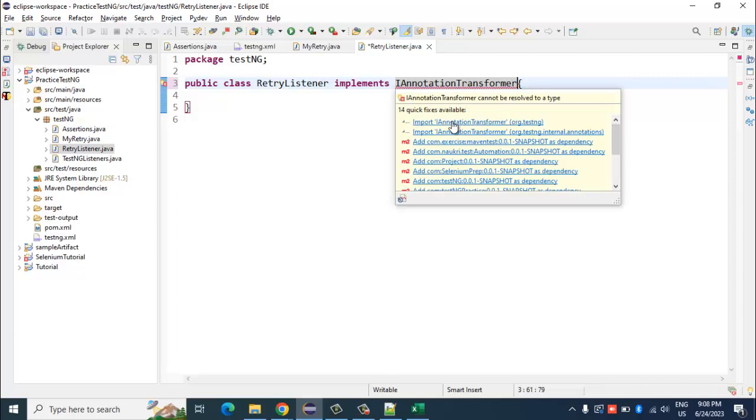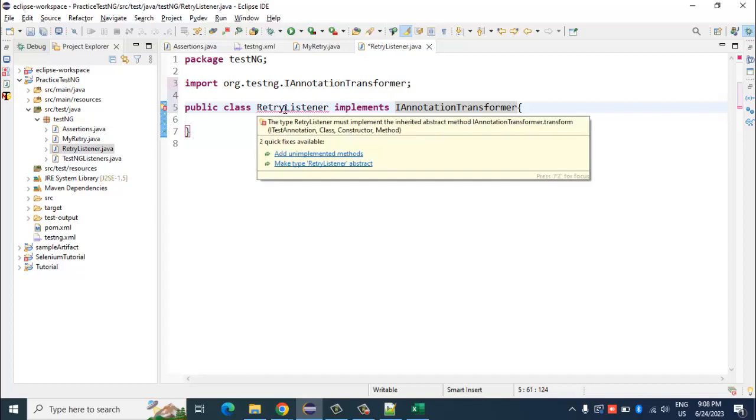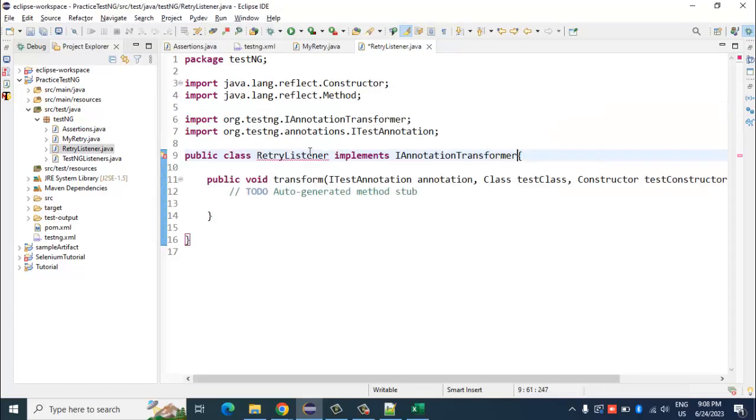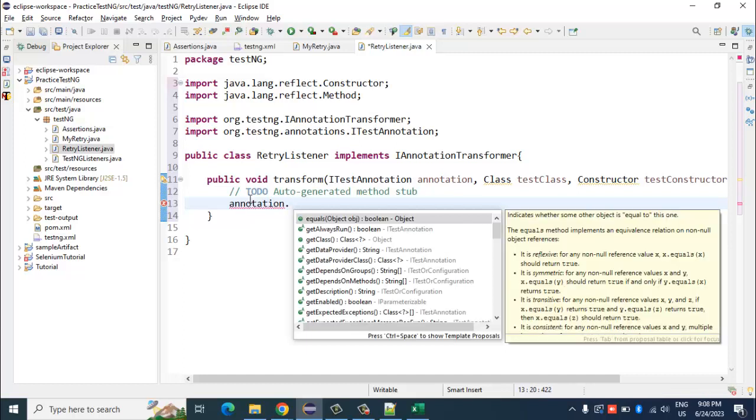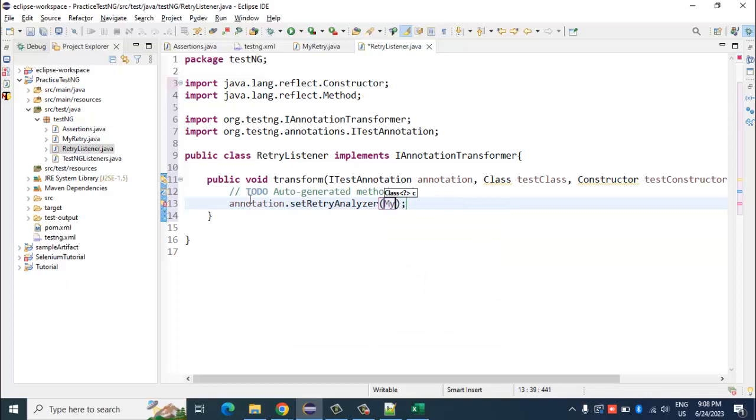I have to import the org.testng package, and here I have to simply implement the method that is there in the interface. What you need to simply do is mention annotation.setRetryAnalyzer, and here I have to mention the retry logic which I have added in this particular class, by the class name, MyRetry.class.